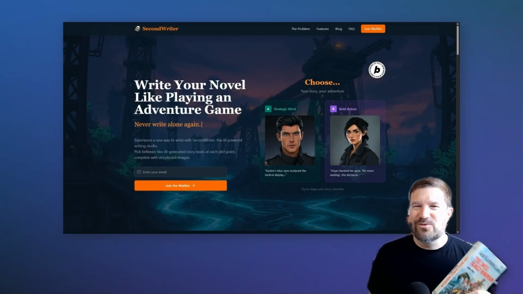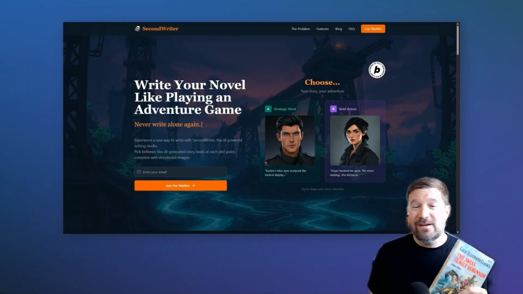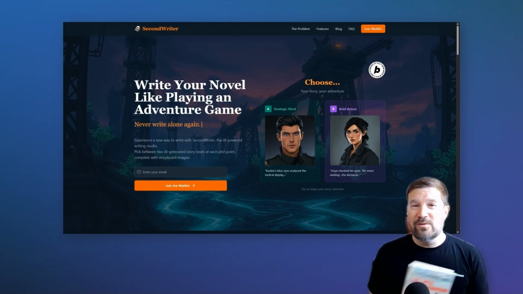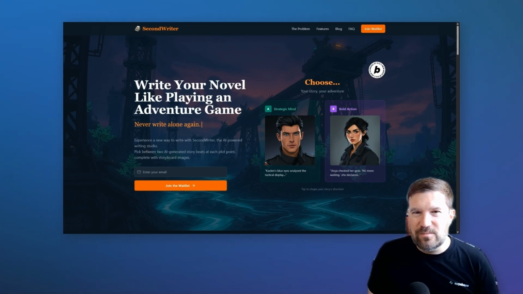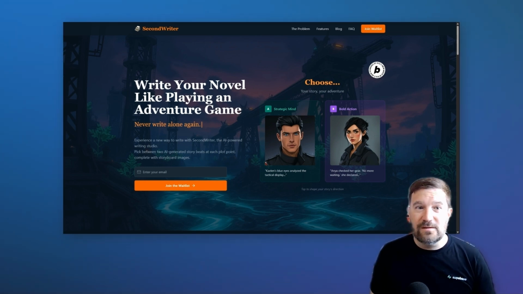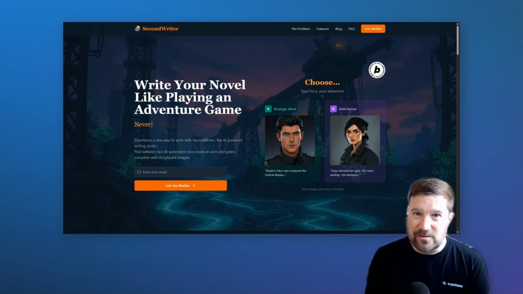Have you ever read a Choose Your Own Adventure book? As a kid, I loved reading those. In fact, I read all of the ones that were at my local library. As I got older, I wanted to start writing stories, and I had plenty of ideas of stories to write, but I always lost momentum and I could never finish the stories that I started. That's why I created SecondWriter.